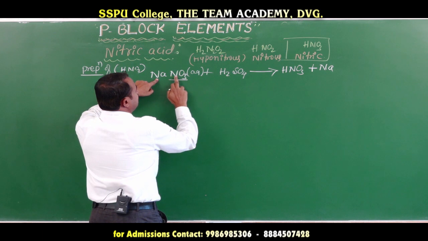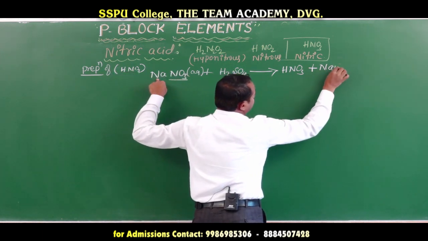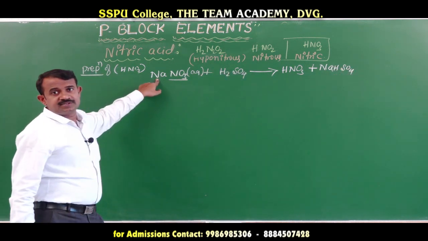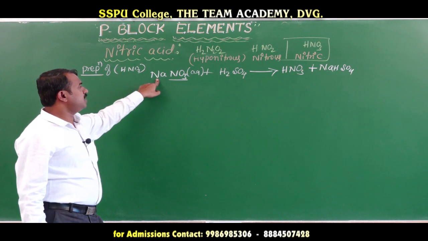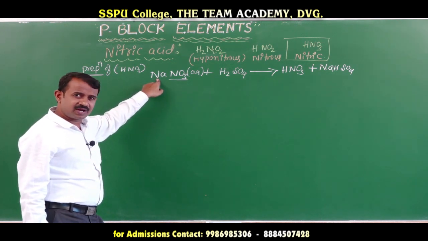Here one H is replaced: NaHSO4, sodium bisulfate. This is the preparation of nitric acid in the laboratory.